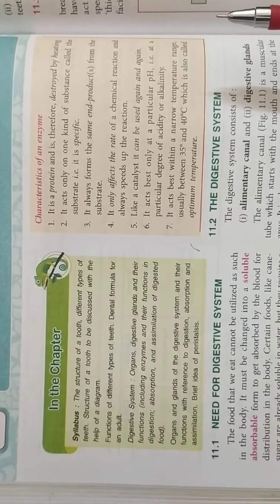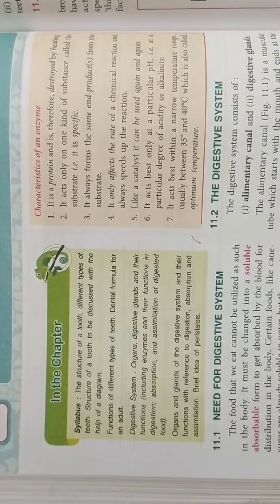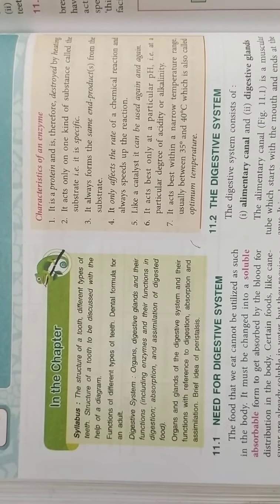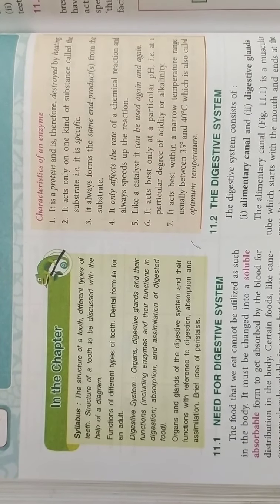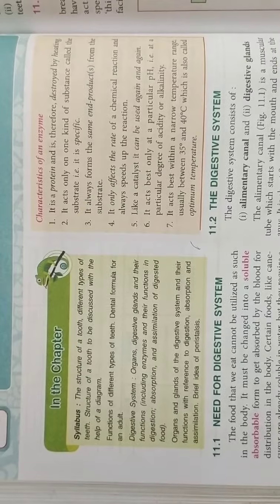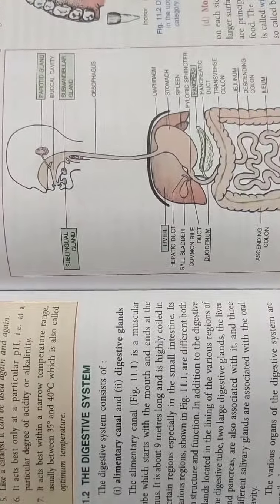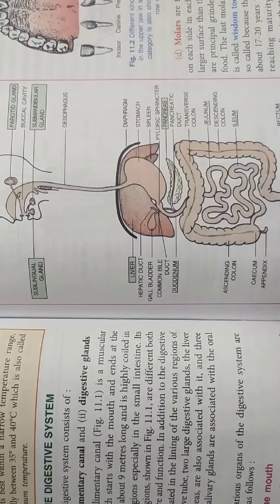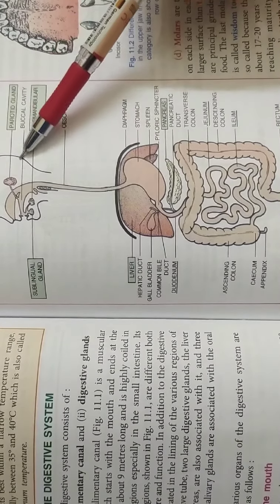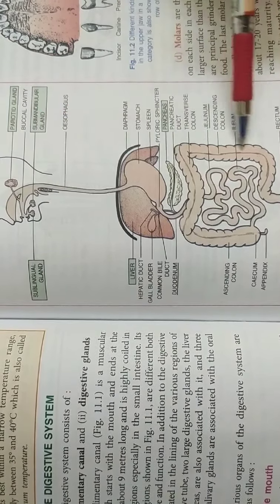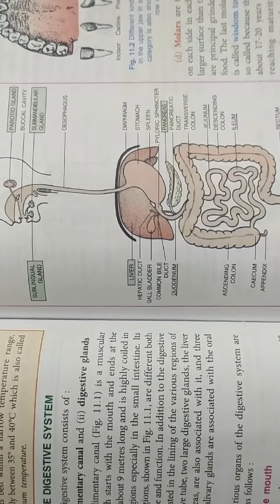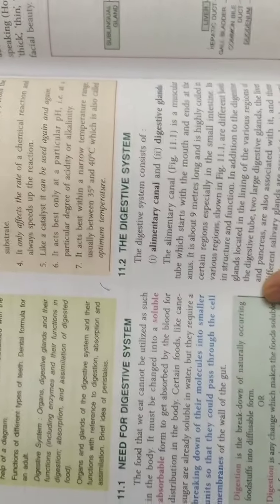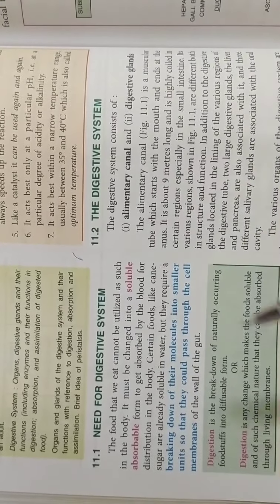cells as raw material. So for that we need the digestive system, and all living organisms, higher organisms, have a well modified digestive system. You have drawn this diagram earlier also. In this chapter again you will have to go through this diagram. It is frequently asked in the exams, maybe for labeling or to draw. Now the first topic in this chapter is need for digestive system.